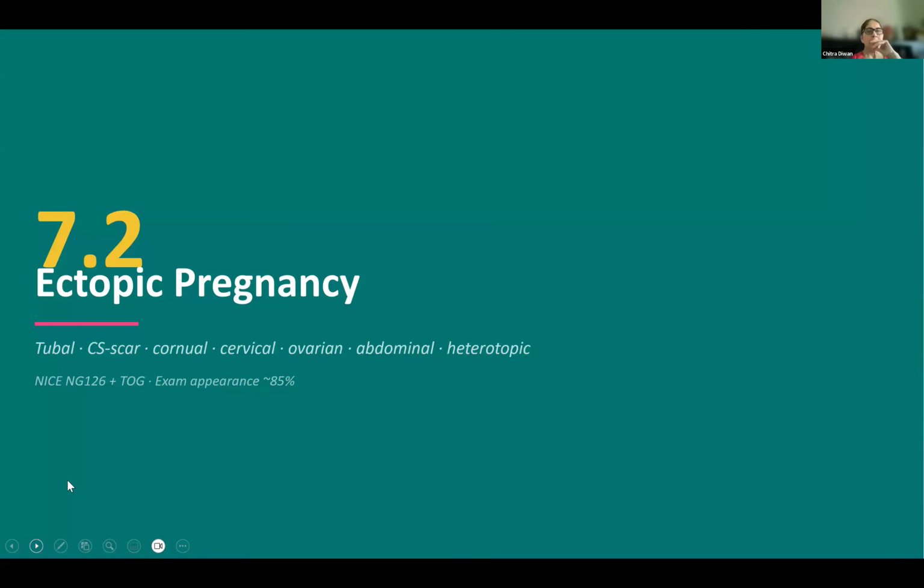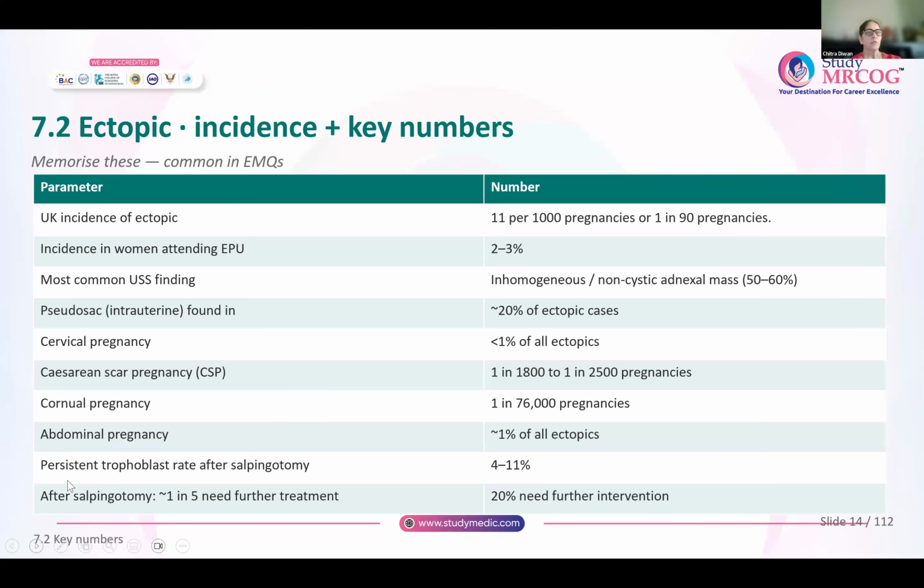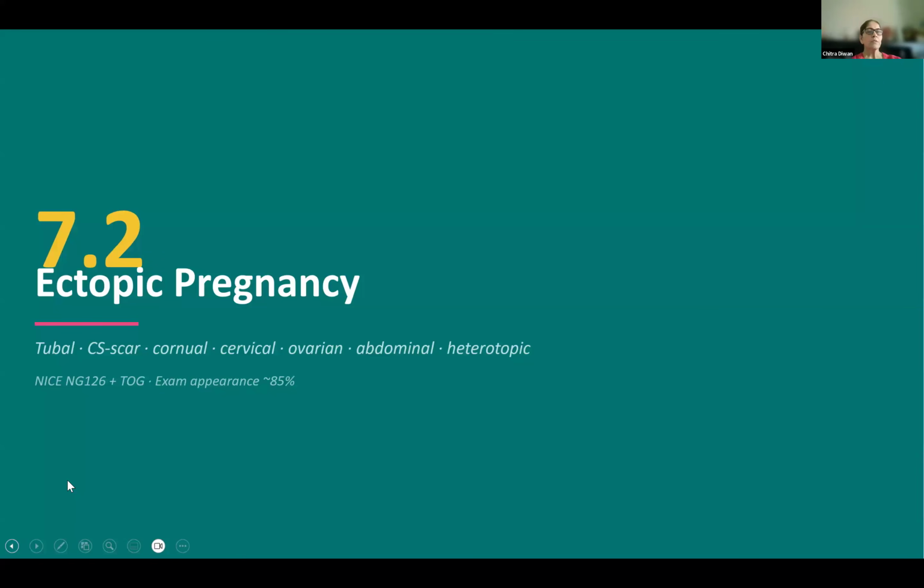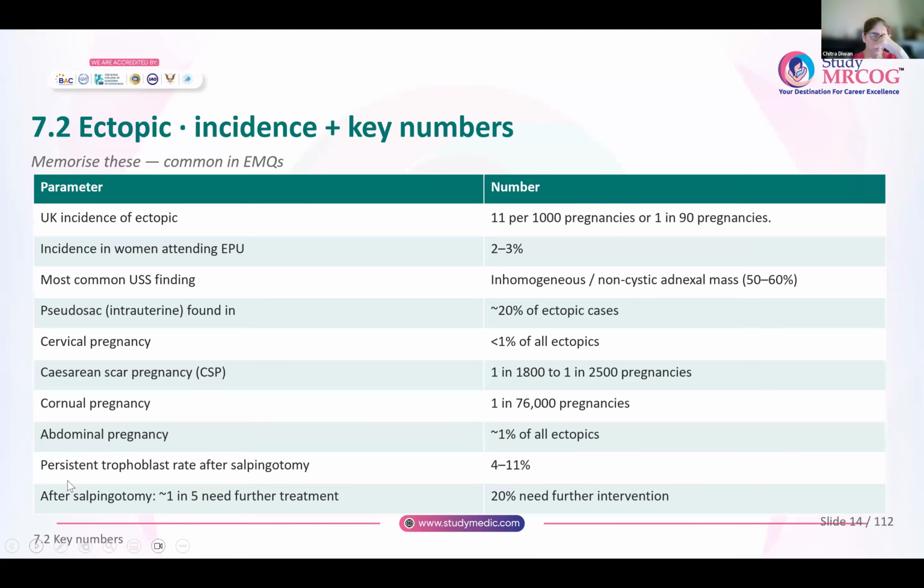Now, next coming to ectopic pregnancy. We have different types of ectopic pregnancies. The commonest is a tubal ectopic. Then you have cesarean scar pregnancies, you have cornual, cervical, ovarian, abdominal, heterotopic. All these are the types of pregnancies outside the uterus, and they are labeled as ectopic pregnancies.